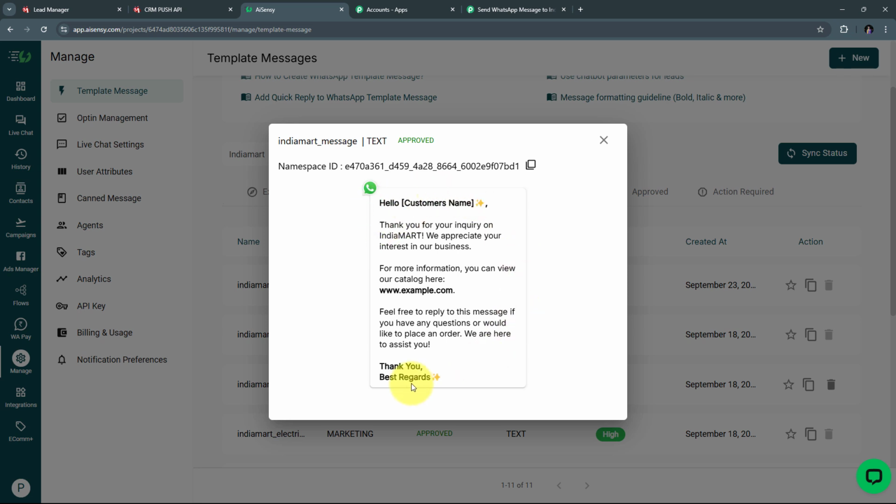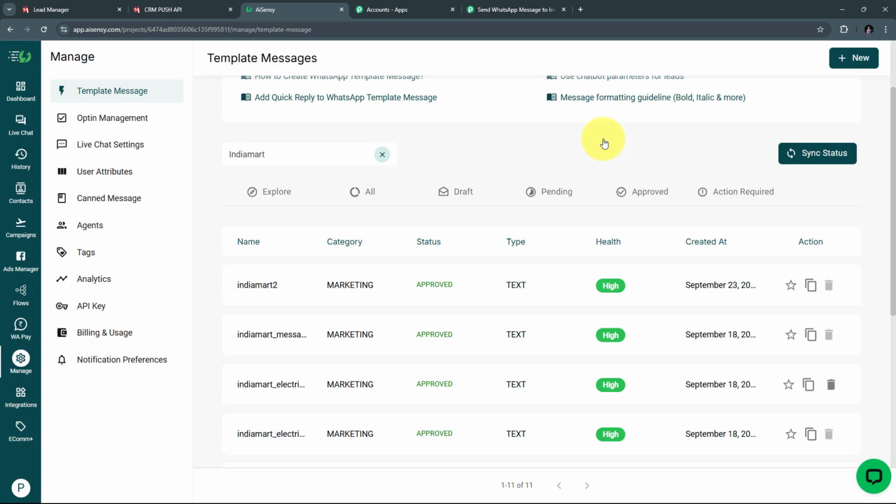So this is going to be my message that I'm going to use every time I receive a new lead or inquiry. In this, I have this particular variable of customer name. Every time I send this message, the customer name is going to get replaced according to the new lead or the inquiry. Now I'm going to close this template.